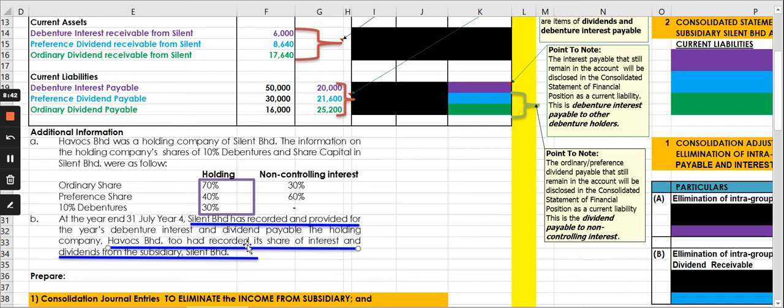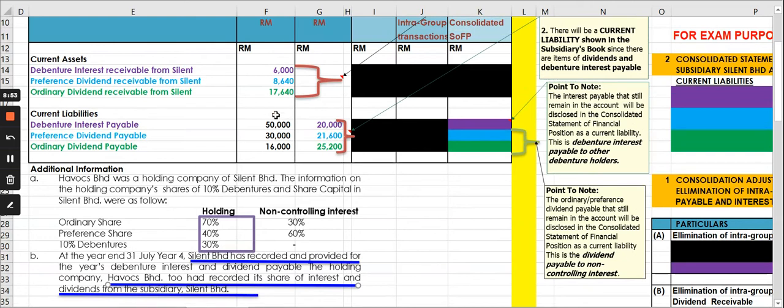Havoc had recorded its share of interest and dividends from the subsidiary company. Even if there is no such sentence like this, you should be able to trace it by looking at the information given in the statement of financial position, and also by using the information in A.